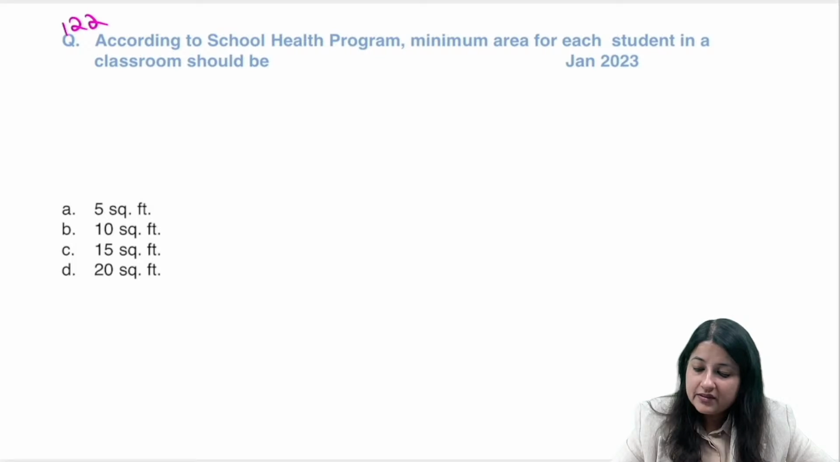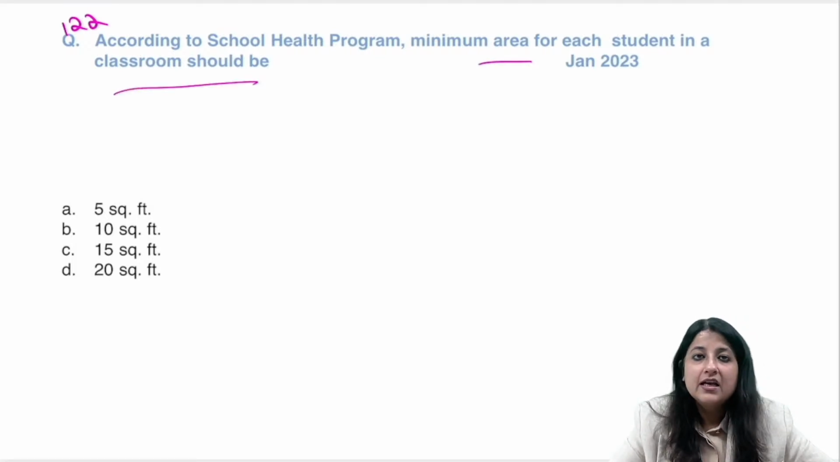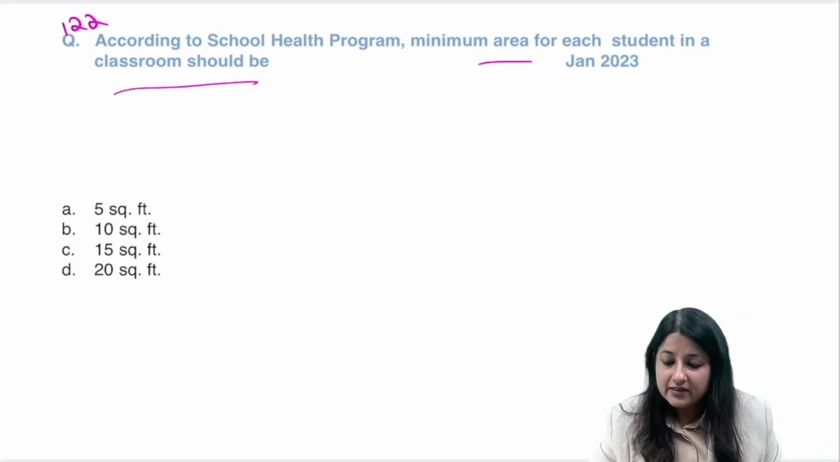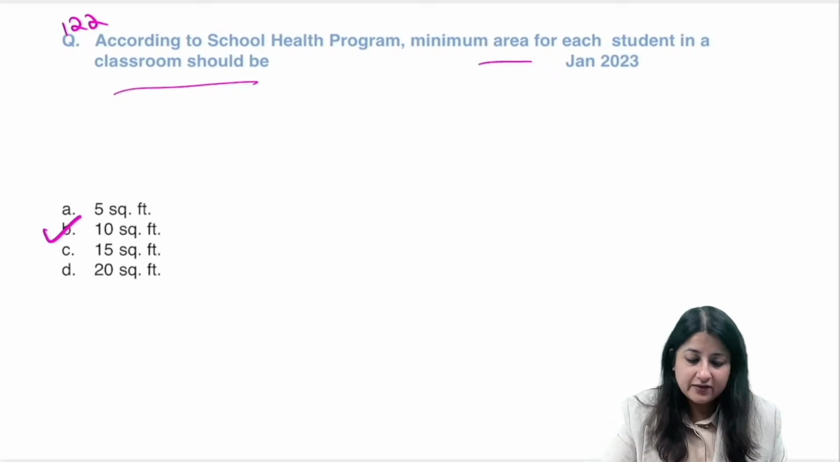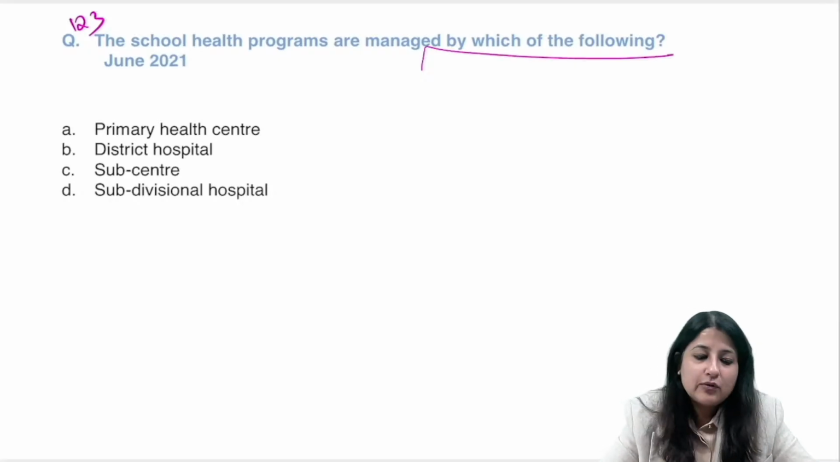All right, question 122. Tell me the answer to this. According to school health, what should be the minimum area for each student in the classroom? Everybody? Very good, 10 square feet.